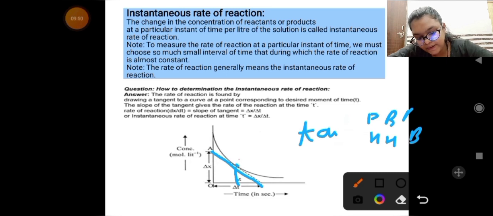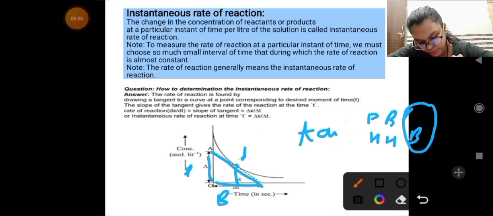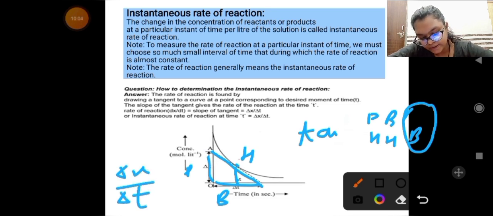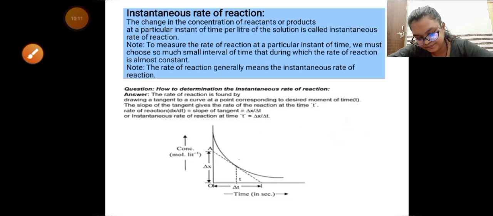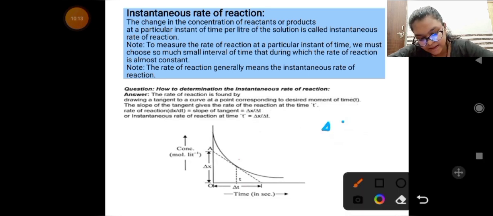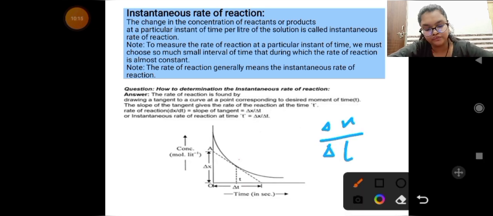So P by B. Here this is our perpendicular, this is our base, and this is our hypotenuse. Meaning the slope of the tangent is given by P by B. So delta X by delta T gives us the rate of a reaction. Meaning delta X by delta T tells us our rate of a reaction.